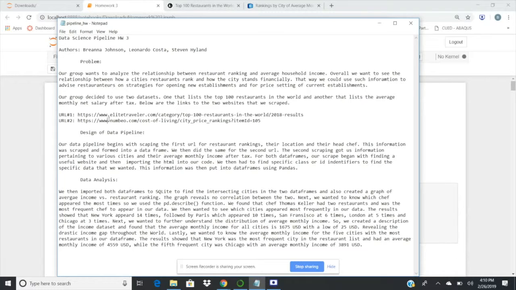Okay, so this is our data science pipeline, homework 3. Our team consisted of Breanna Johnson, Leonardo Costa, and myself, Stephen Highland. The problem we wanted to analyze was the relationship between restaurant rankings and average household incomes.